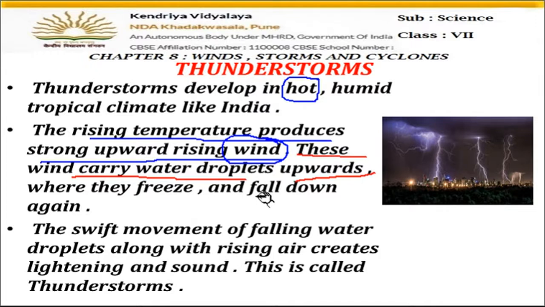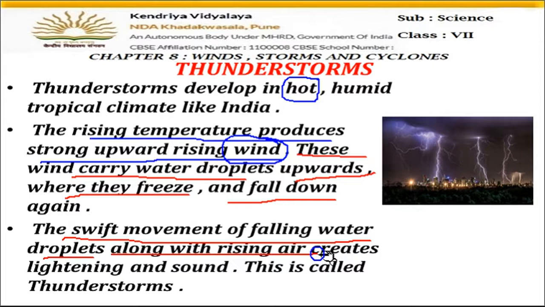So when the water vapors go up with the hot air and come into a low temperature, they start converting to water droplets again. This is the condensation process. So when the water vapor goes up, if the temperature is lower up there, they will convert again into water droplet form and start falling down. Both processes are going on continuously: the hot air is rising up, and from above the water droplets are coming down.